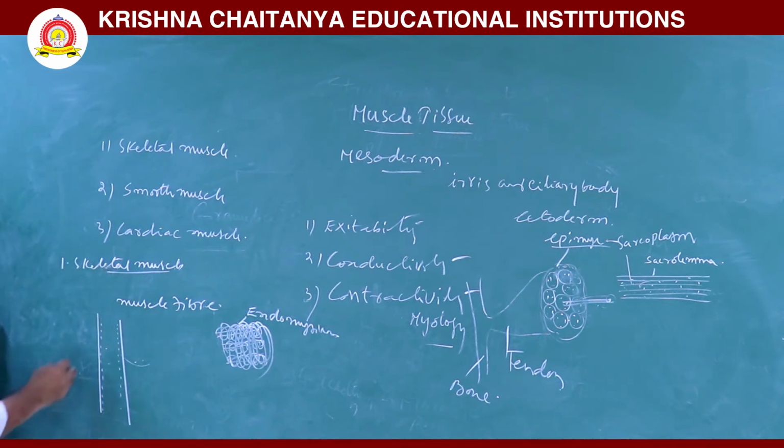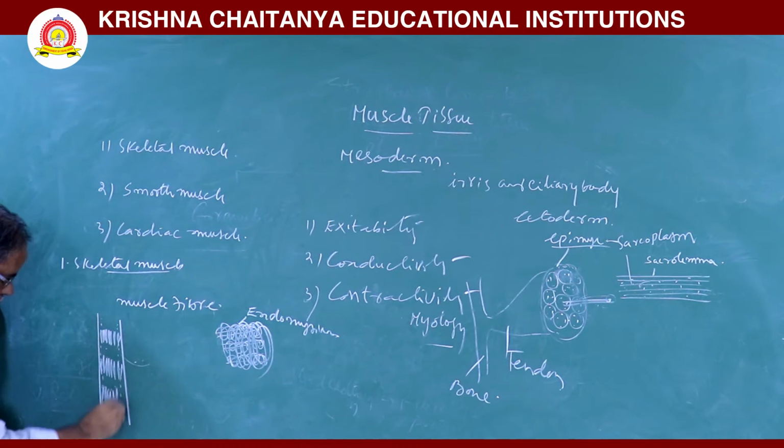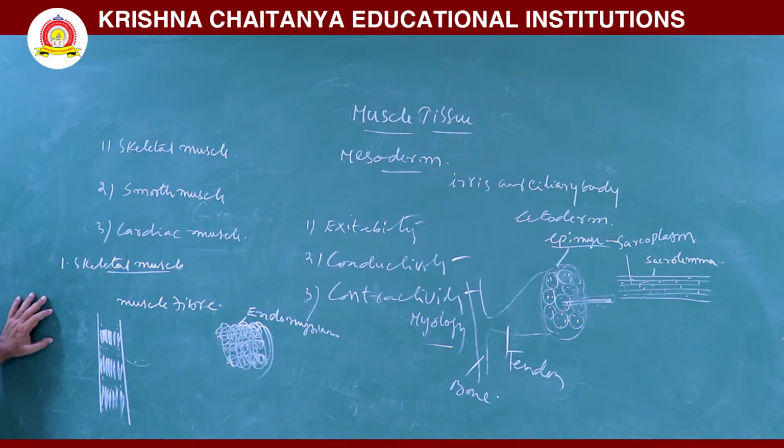Next, the myofilaments actin and myosin are arranged regularly. So, here dark and light bands appear alternately. So, this skeletal muscle looks striped.